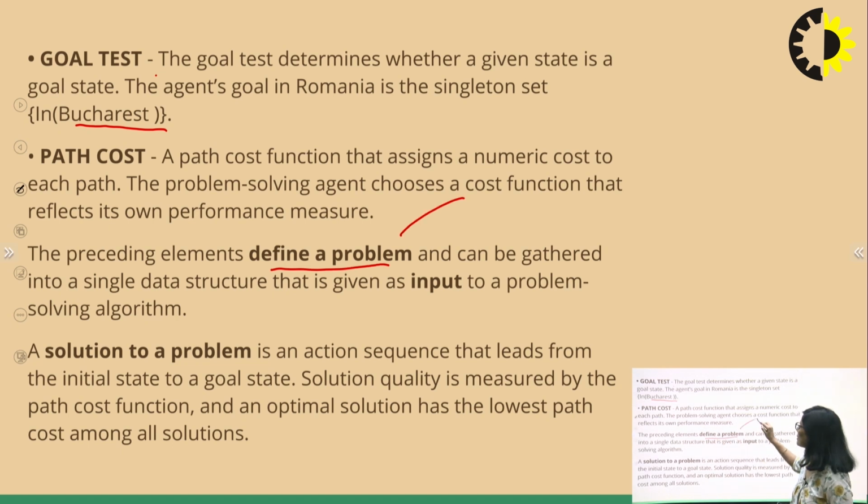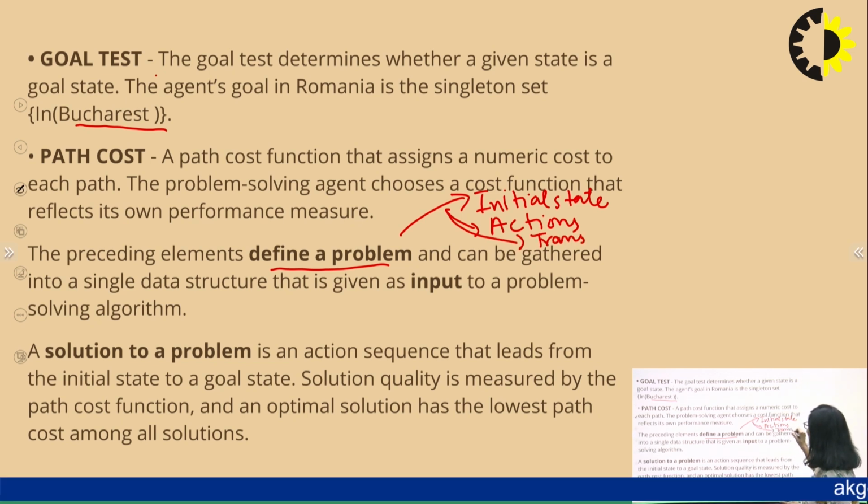So, what are those elements that we have discussed so far? That is the initial state, and what are the possible actions? What are the possible results of those actions, which is known as your transition model. And goal test and path cost, these two. All of them together will be your input to your algorithm.